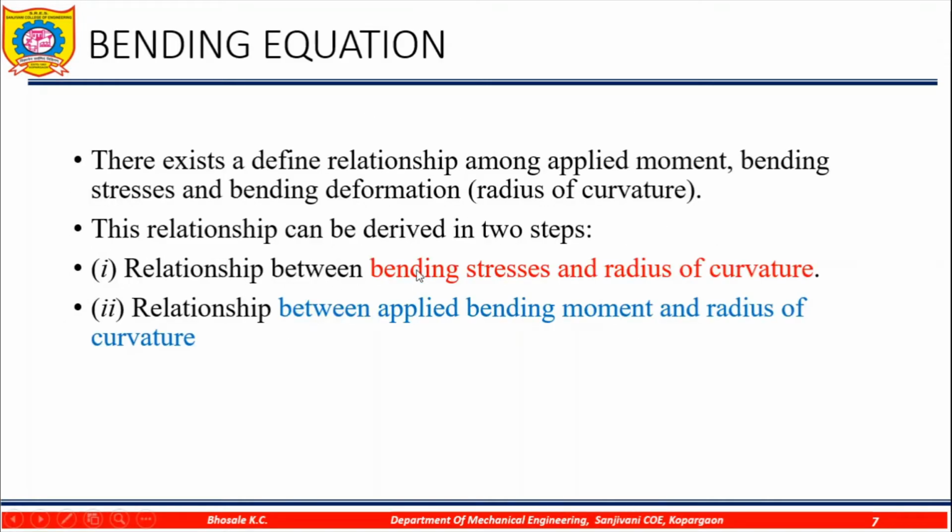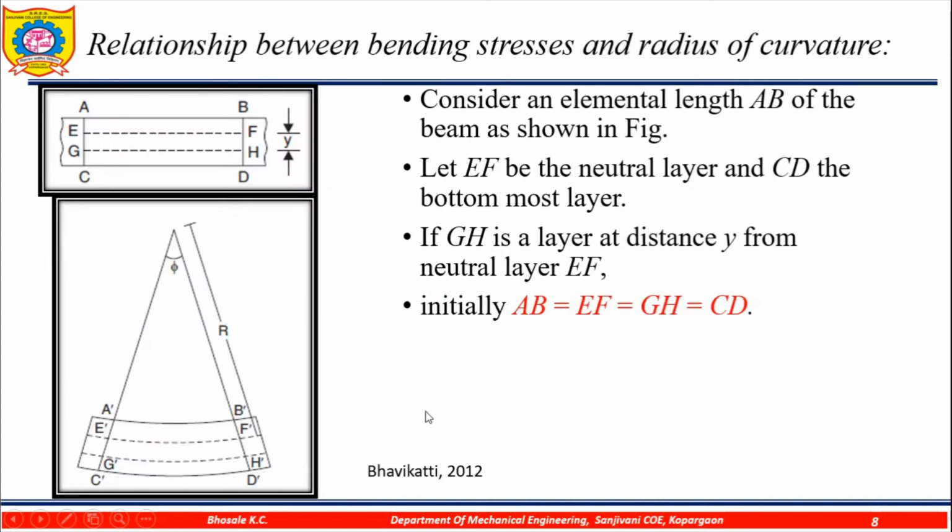We'll see the bending equation. There exists a defined relationship among the applied moment, bending stresses and bending deformation. This relationship can be derived in two steps. One is the relationship between bending stress and radius of curvature, and the second is the relationship between applied bending moment and radius of curvature. We will first see the relationship between bending stresses and radius of curvature.